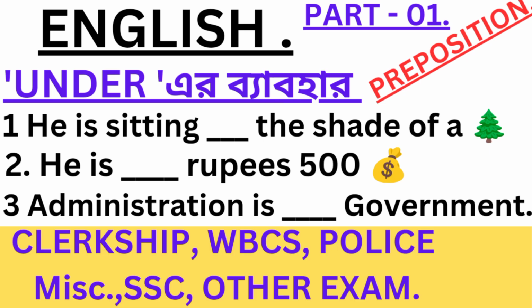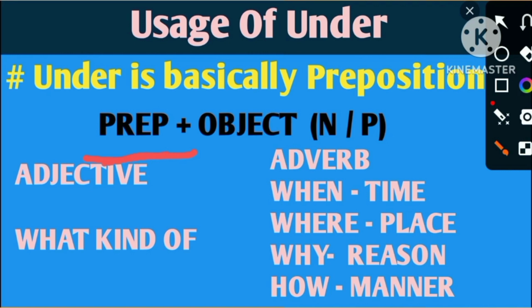Today in this video we will discuss the usage of under. Under is basically a preposition. If you use this term as a preposition, after that you have to provide its object, and this object will be a noun or pronoun. And my dear friends, this preposition and this object jointly will be treated as a prepositional phrase, and this will act as an adjective or an adverb.